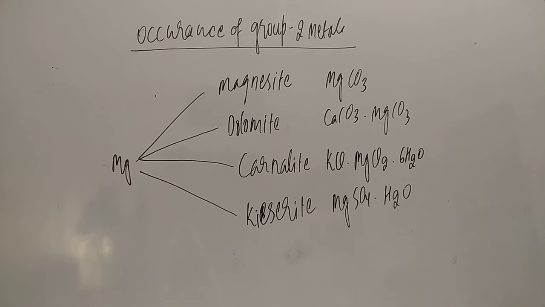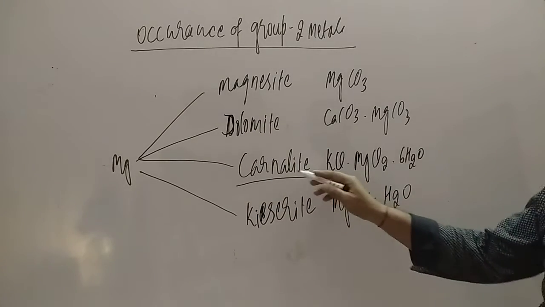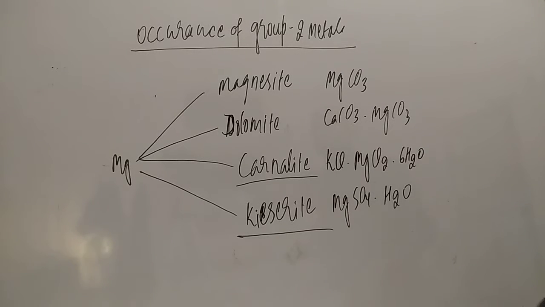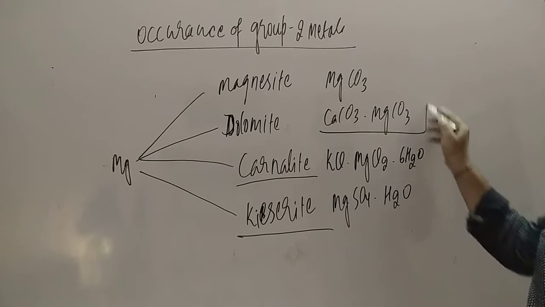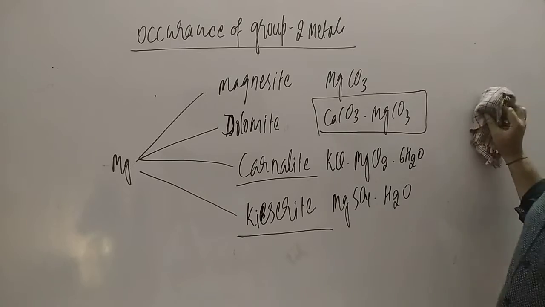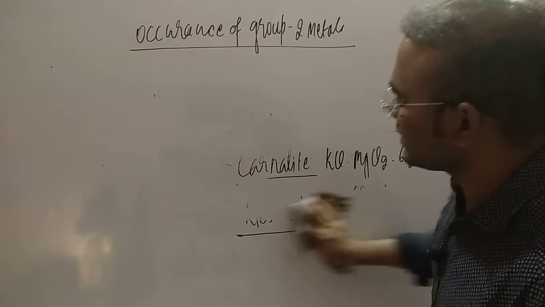We extract magnesium from magnesite, dolomite, carnallite, and kieserite. So these are the four major ores of magnesium, from where it is extracted. Dolomite we have to keep in mind, student, is an ore of calcium along with magnesium.